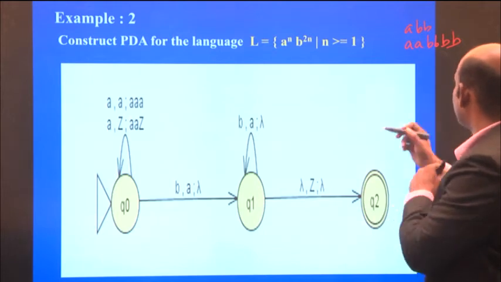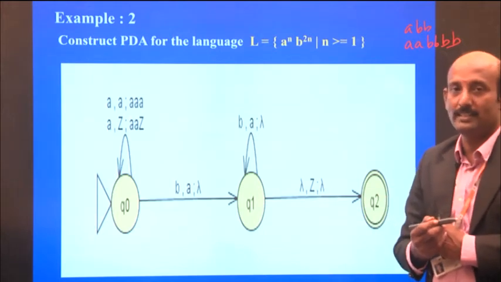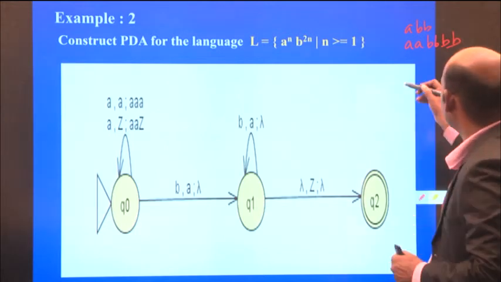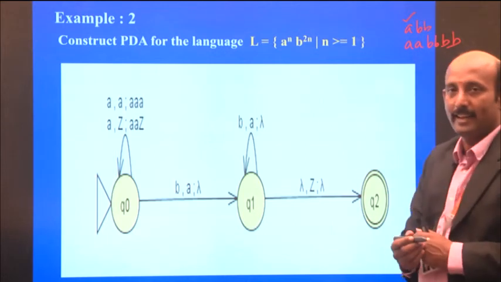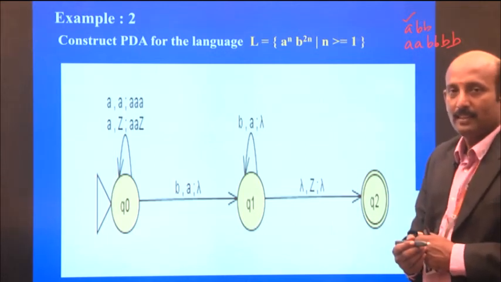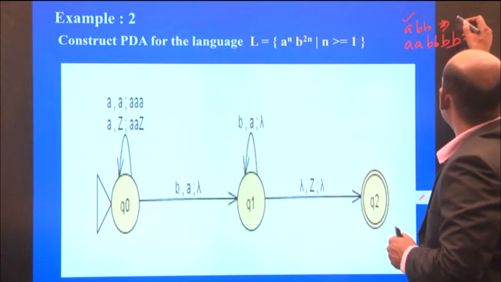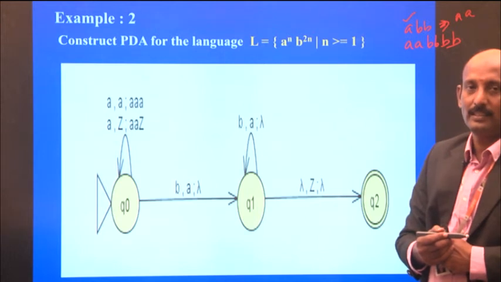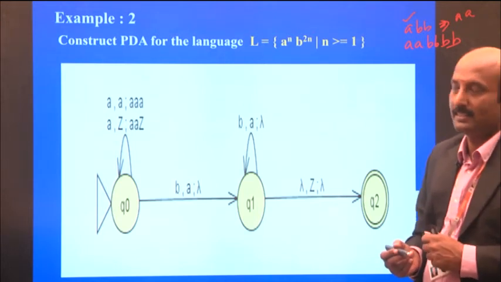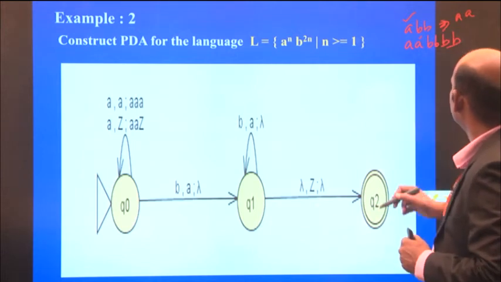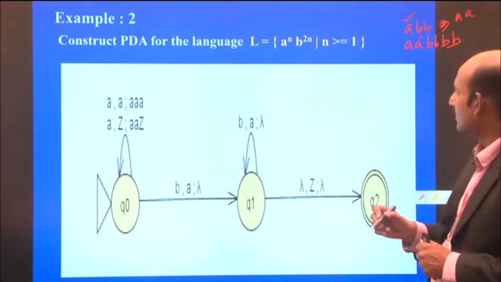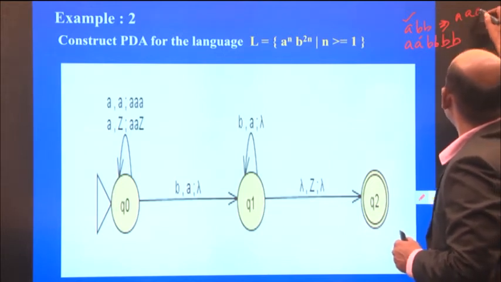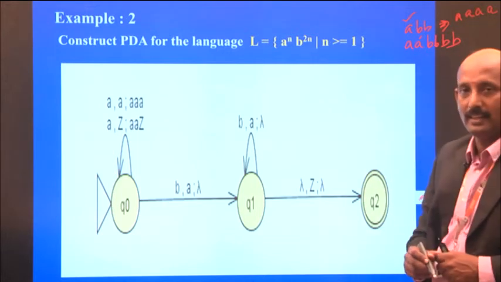So how can we do the matching? How can we design this push-down automata? I read the input, a single a, and push 2 a's onto the stack. The next a, if I read it, again the same, another 2 a's are pushed onto the stack.